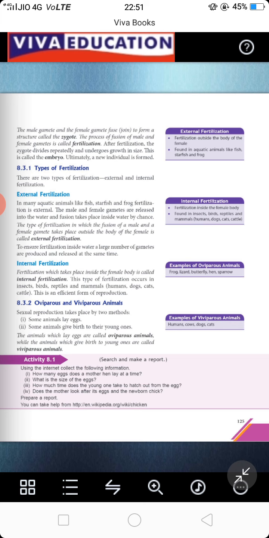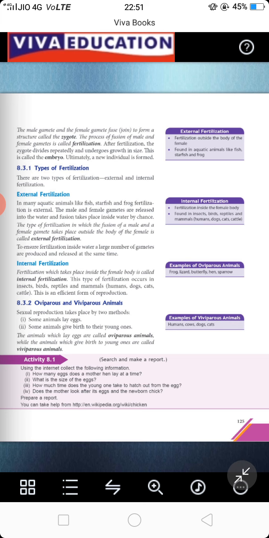Then come oviparous and viviparous animals. So what are oviparous and viviparous animals? There are two types of sexual reproduction. First, some animals lay eggs, as we all know, birds lay eggs, lizards lay eggs. And some animals give birth to their younger ones directly, like dogs, cats, or human beings. The animals which lay eggs are called oviparous animals, while the animals which give birth to their younger ones are called viviparous animals. This is the basic difference.